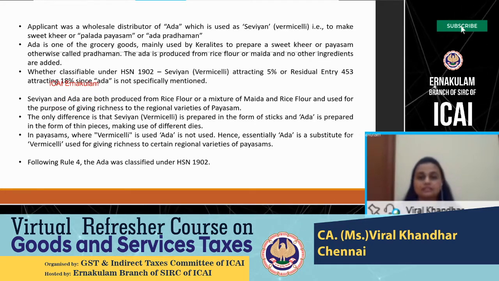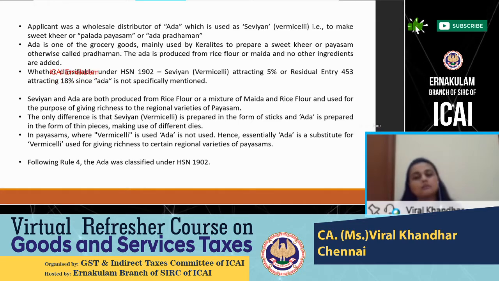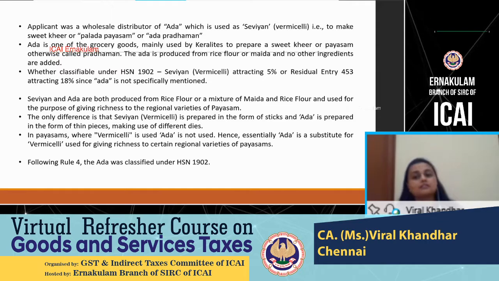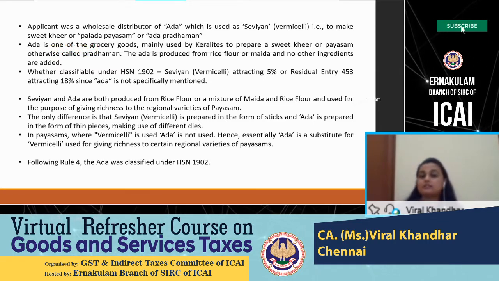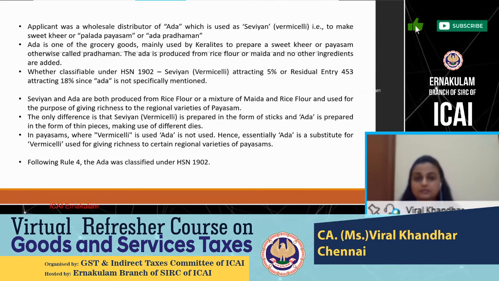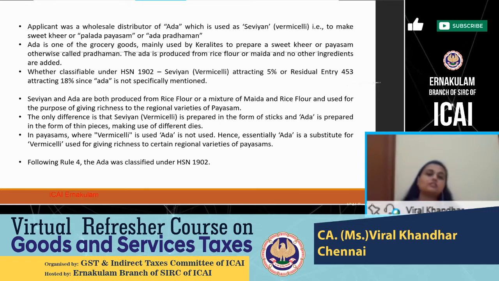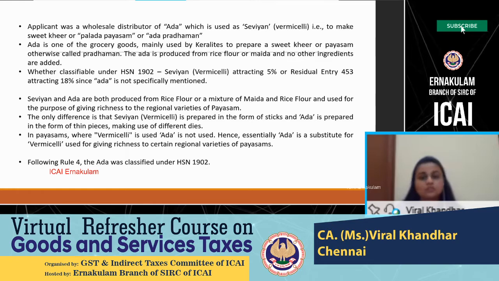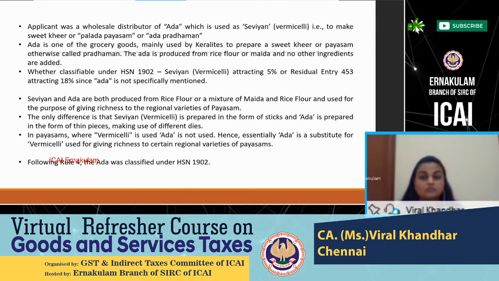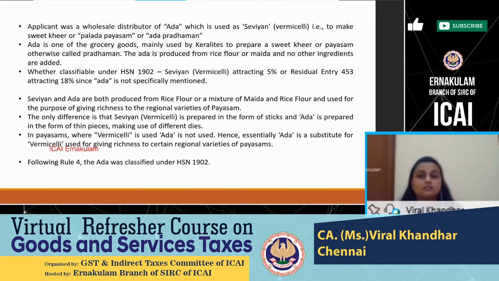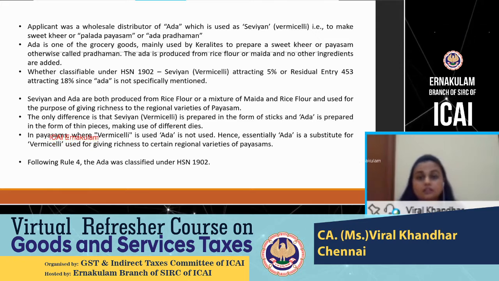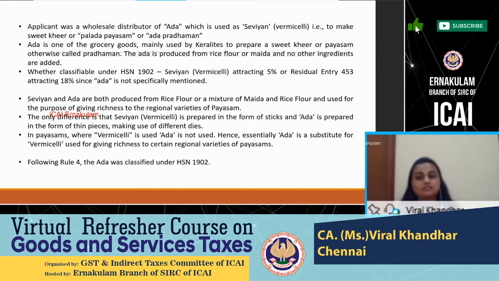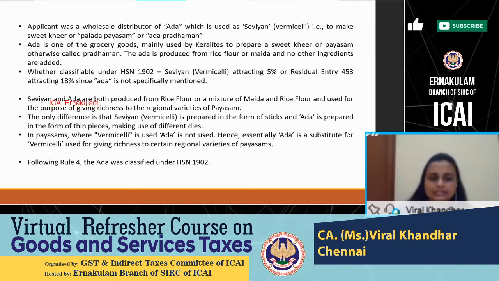So by Rule 4, they have applied the akin principle, saying that the classification of this adai has to be done as sevaya vermicelli under 1902, attracting a 5% tax rate, and not under the residual entry of 453, attracting an 18% tax rate. This is, again, a welcome decision where, surprisingly, the advanced ruling authorities have given a lower tax rate of 5% and not the residual rate of 18%.